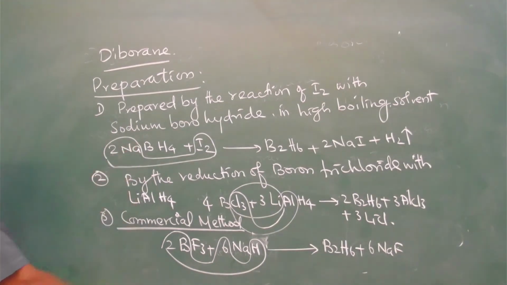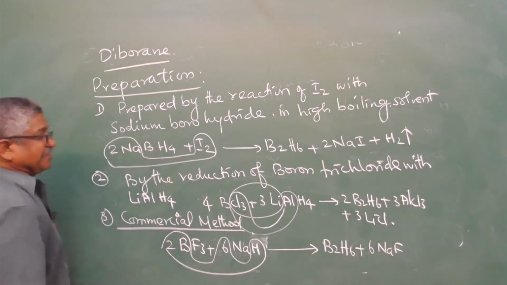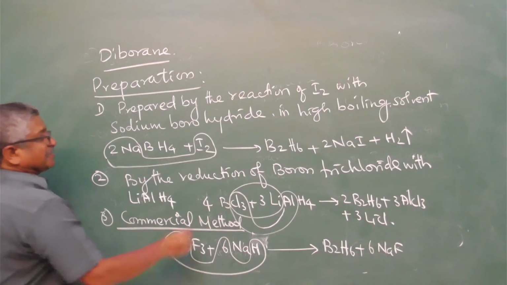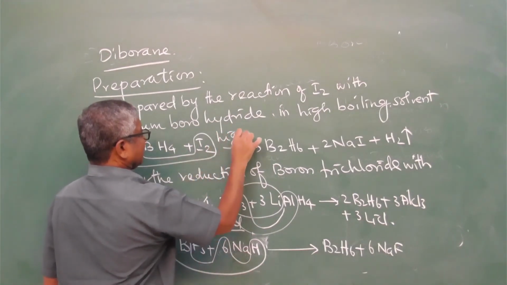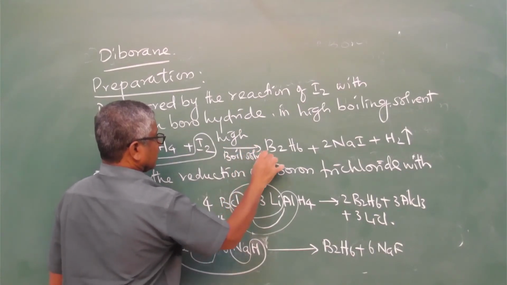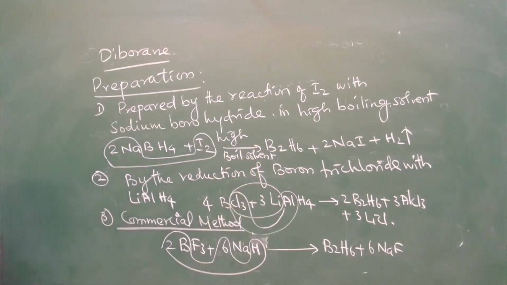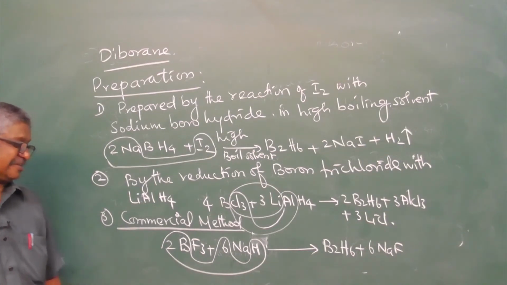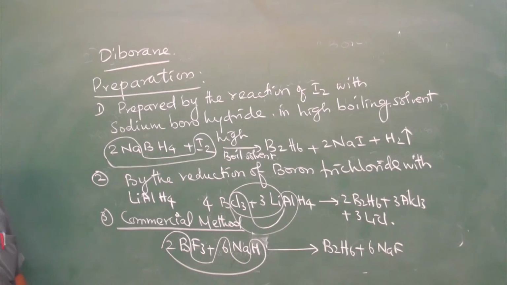Three methods of preparation: sodium borohydride reacts with iodine in a high boiling solvent; the reduction of boron trichloride with lithium aluminum hydride; and third, the commercial method, boron trifluoride with sodium hydride, giving B2H6 and sodium fluoride.